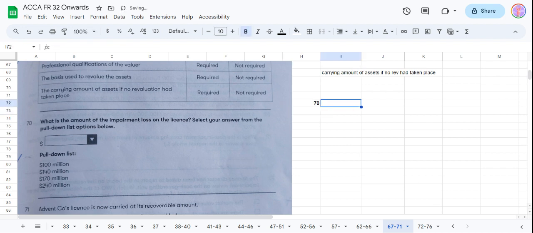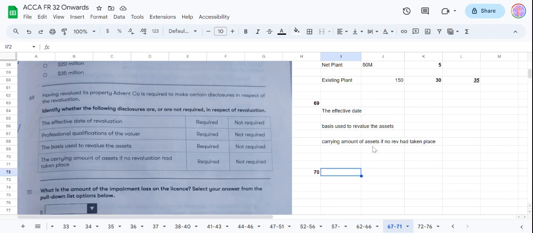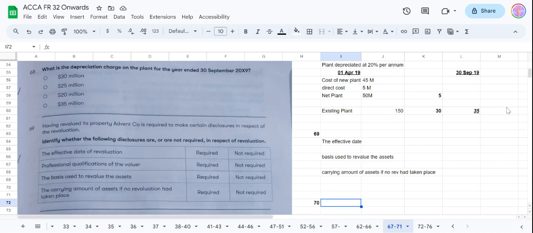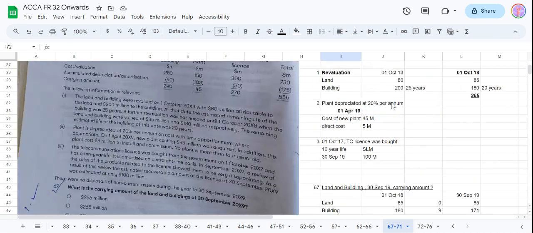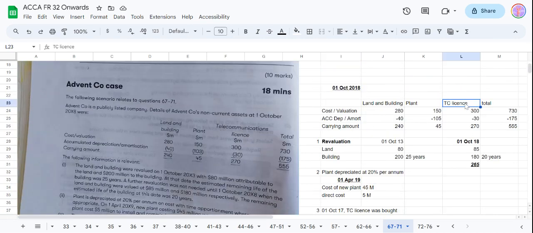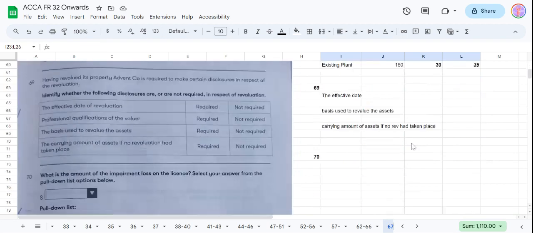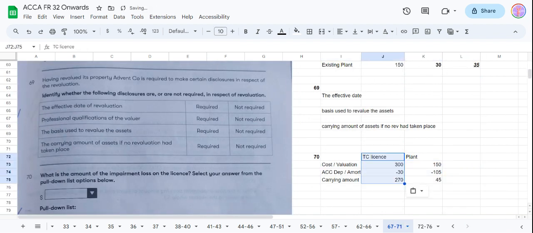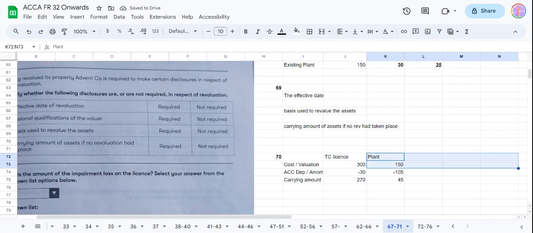70th. What is the amount of the impairment loss on the license? How much is the impairment loss? So we need the facts. On what? What is the impairment loss on the license? So what are the facts we gathered about the license? Let me copy this thing here. I will cut this. I will delete plant and everything else.